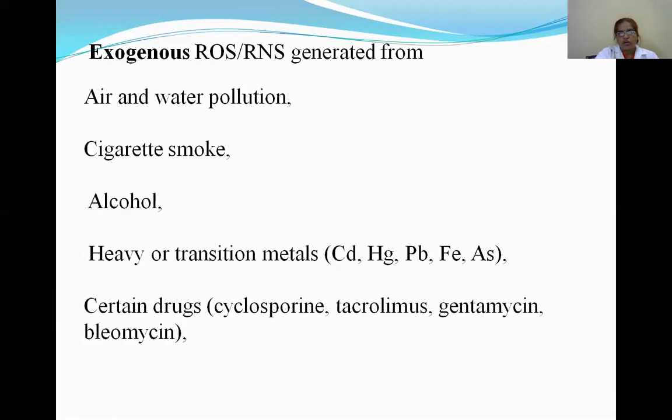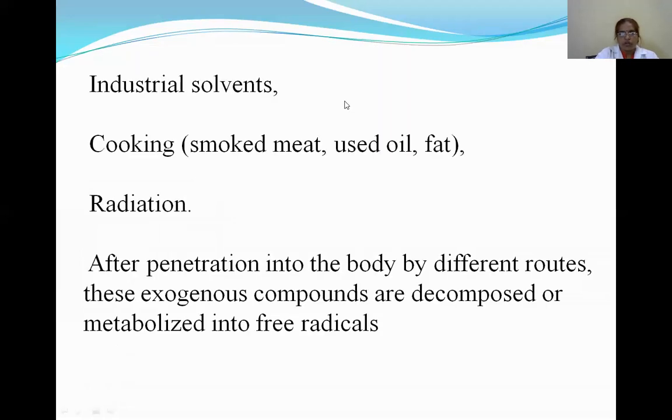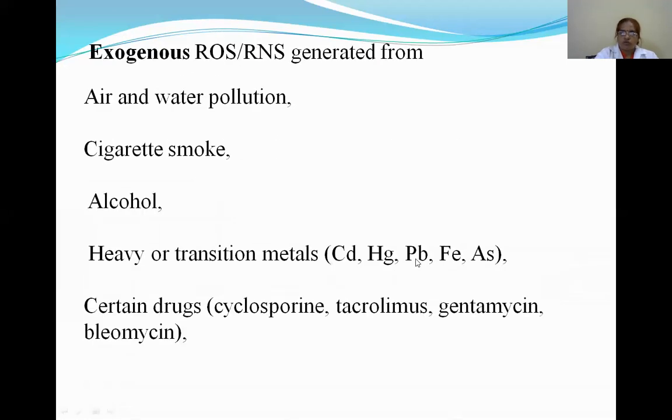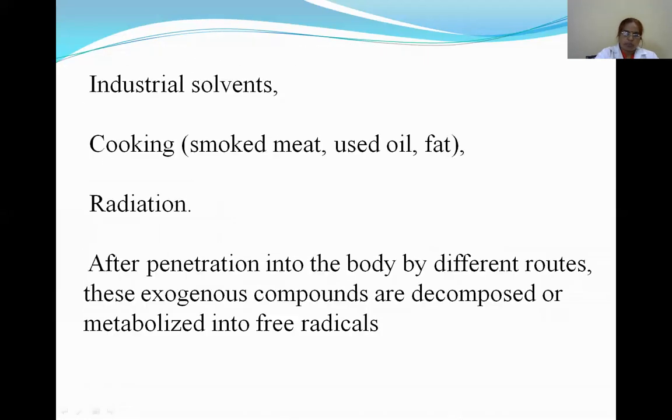Exogenous ROS and RNS are generated from air and water pollution, cigarette smoke, alcohol, heavy or transition metals and certain drugs. And also industrial solvents, cooking, that is cooking smoked meat, used oil and fat, and radiations. These are all causes for exogenous ROS and RNS generation.